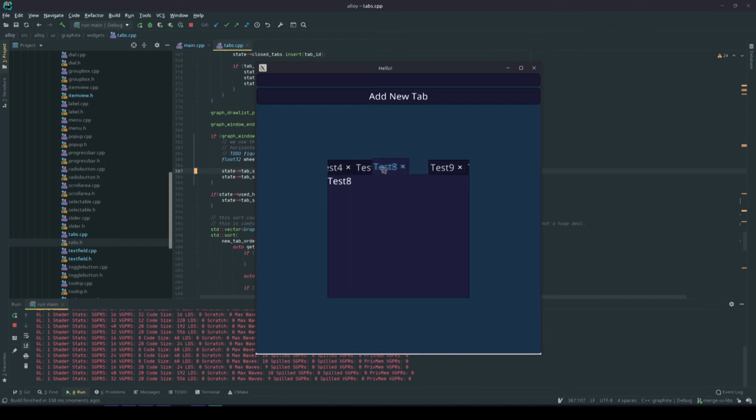Now, with that out of the way, let's talk about what Graphite is and what it isn't. Graphite is not supposed to look native. Graphite is supposed to be completely customizable. Graphite is not supposed to be as performant as Dear ImGui. Graphite is supposed to be performant enough to render at least 20 to 30 FPS on lower end systems. Graphite isn't supposed to be developed as a generic tool for all. Graphite is supposed to be an in-house tool that we share with the world, so if anyone finds it useful, they can freely use it either for their own projects or as a reference.